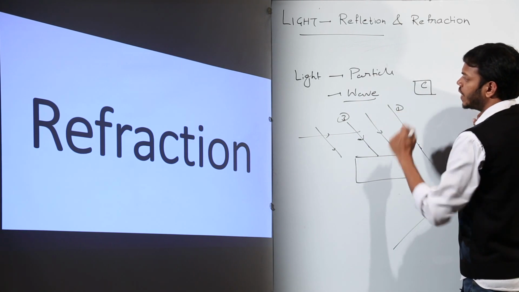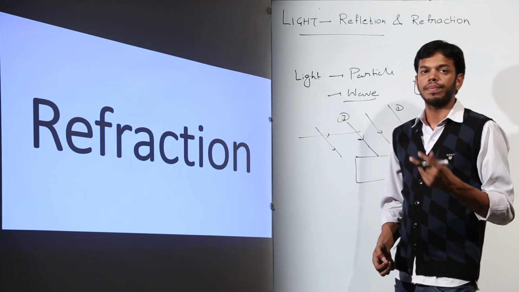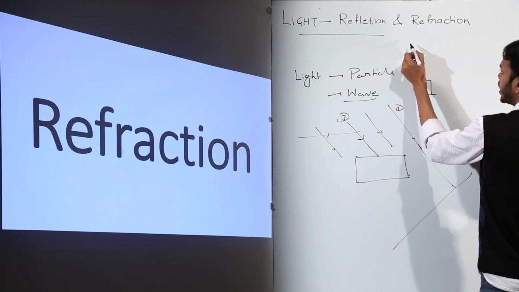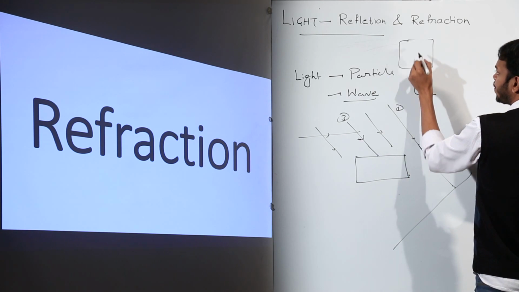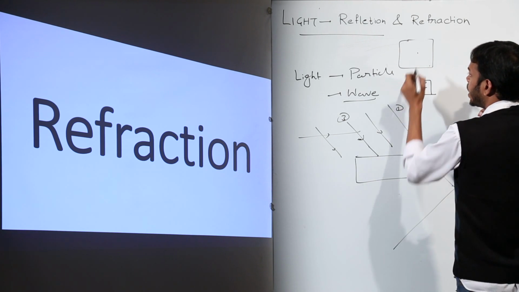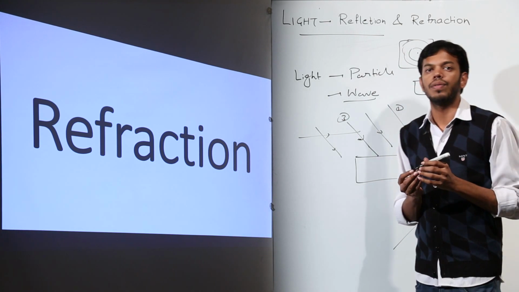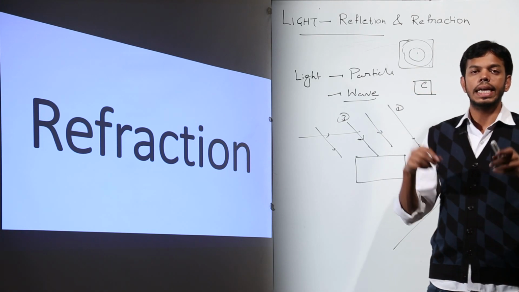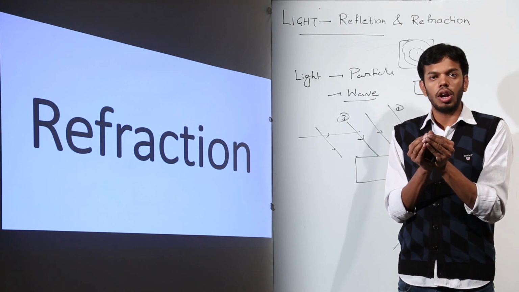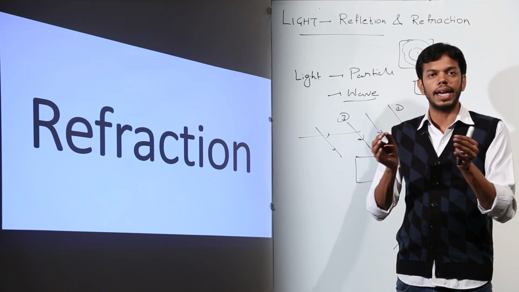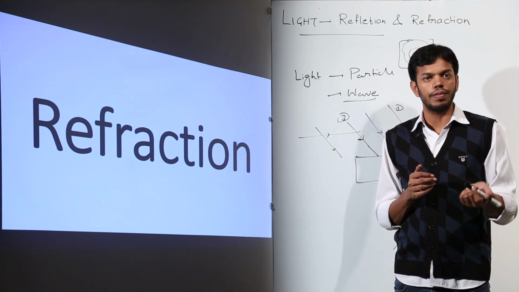But according to wave nature, light travels in the form of a wavefront. To understand what a wavefront is, consider a pool of water where I am dropping pebbles. It will give me ripples, right? All of these ripples will expand at a similar pace or at a constant velocity.